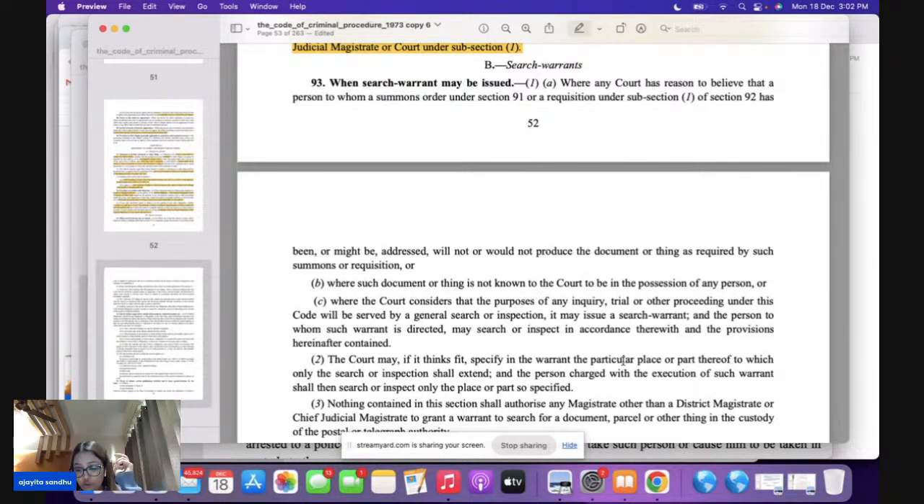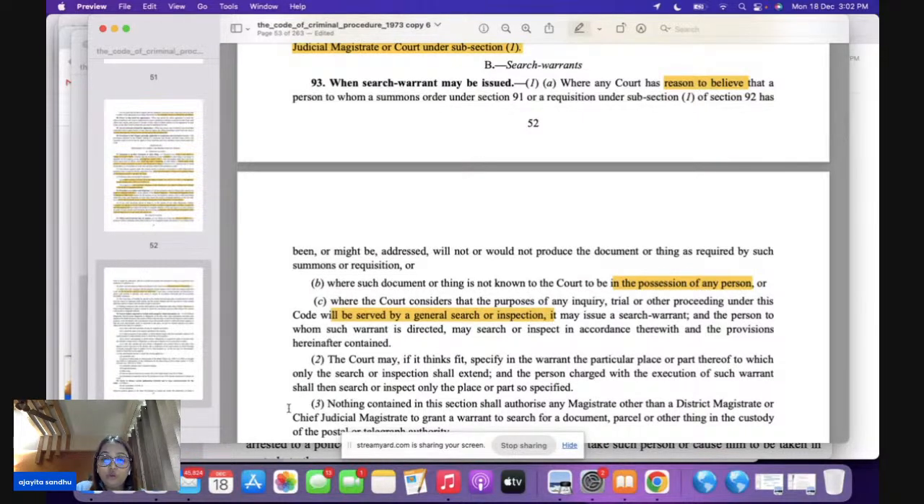Now you know for sure that you have a reason to believe. Who? The court. They have a reason to believe that this person here is not going to produce the document or thing, or the document or a thing, we know, is in the possession of any other person now, or the court considers that the purpose will be served by a general search or inspection.